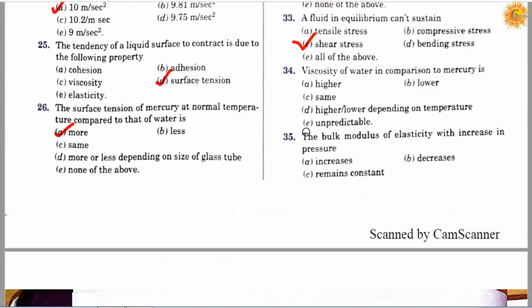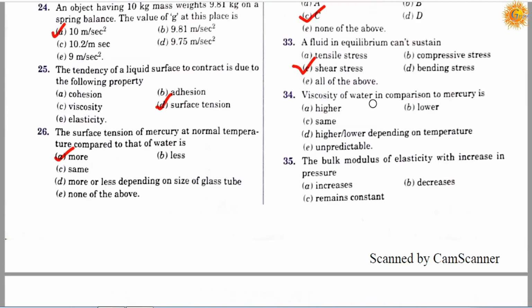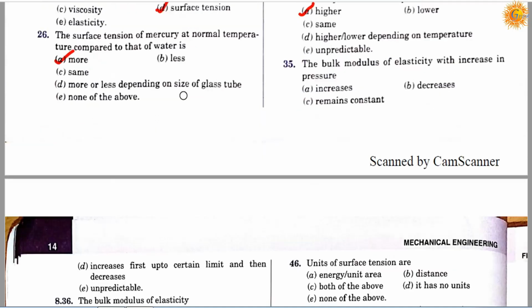Question number 34. Viscosity of water in comparison to mercury is: option A, higher; option B, lower; option C, the same; option D, higher or lower depending on temperature; and option E, unpredictable. The correct answer is A. Viscosity of water in comparison to mercury is higher. Okay.